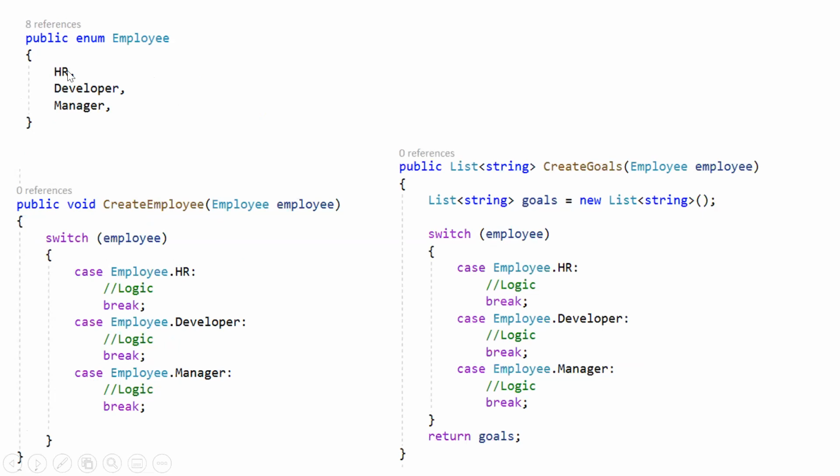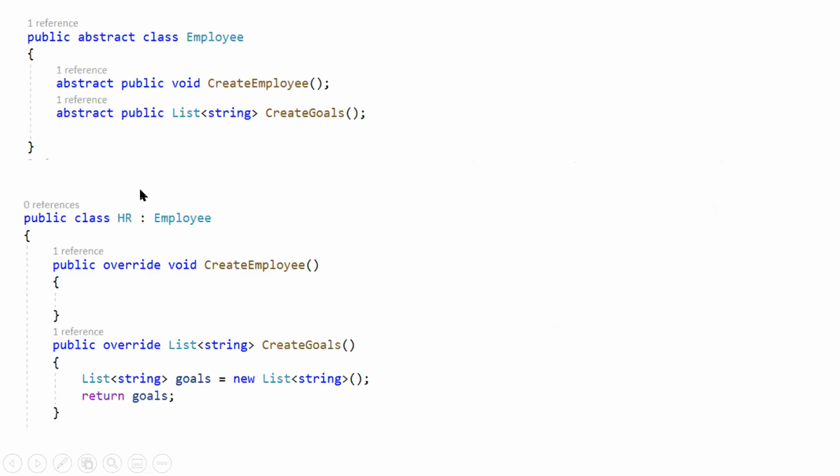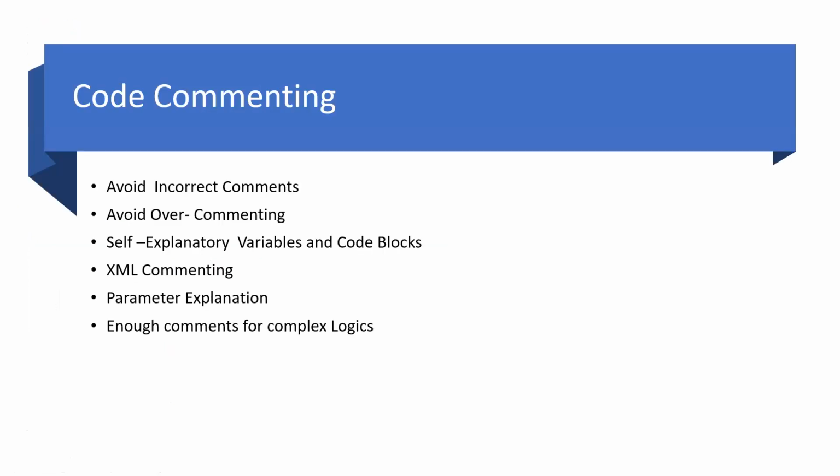Instead of the enum, we can have different classes, like for HR we can have an HR class which will have a base class of employee, and further it can define the methods accordingly. Okay, so that was just a few examples of code reusability. We'll move further to code commenting.